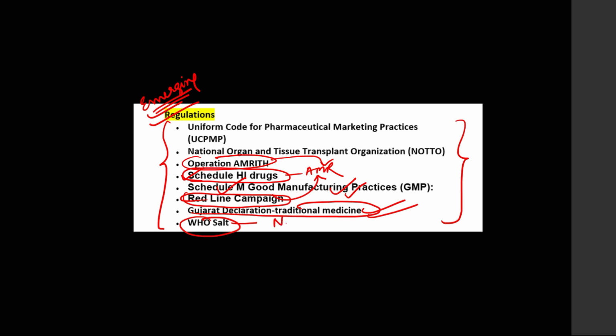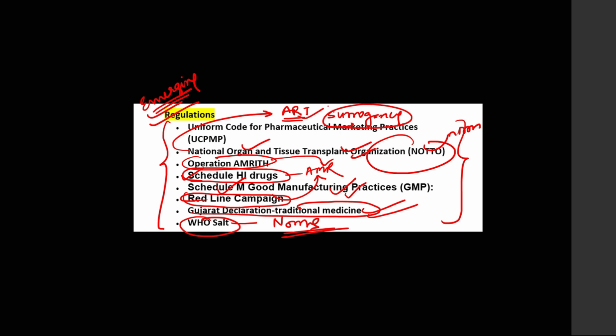What are the norms? How much quantity of salt is needed for Indians? Next, National Organ and Tissue Transplant Organization and norms are very, very important. Here, one more regulation you can write down is regulation regarding ART and surrogacy. They can ask this also. This was also in news in some context. Very, very important, ART and surrogacy.